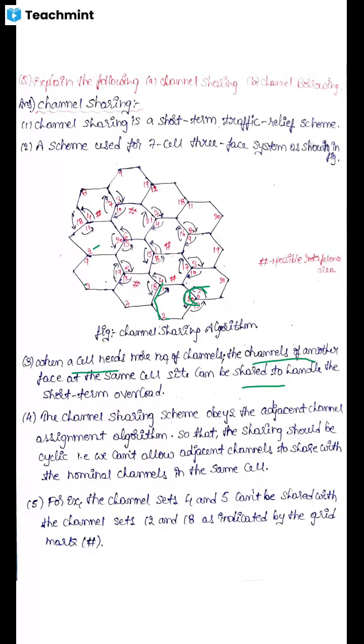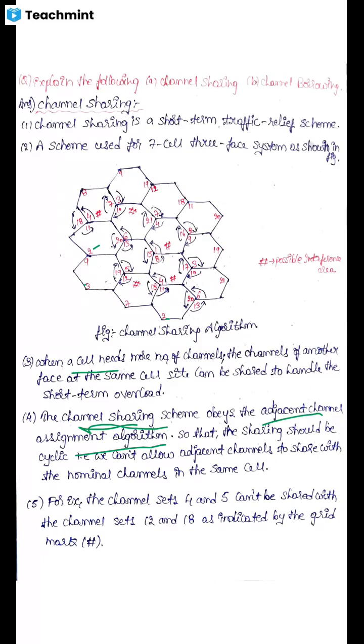Here you have to remember mainly two points. In implementing channel sharing, adjacent channel interference and neighboring channel interference should be avoided. The main point in channel sharing is that it obeys the adjacent channel assignment scheme.